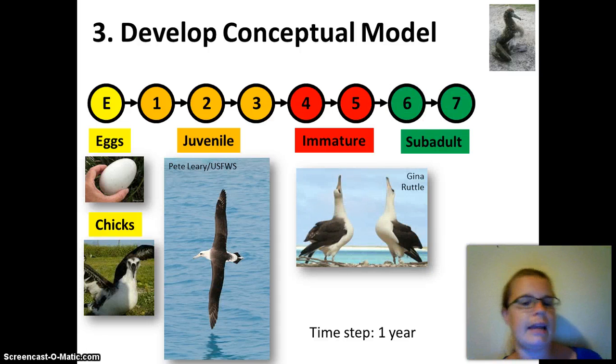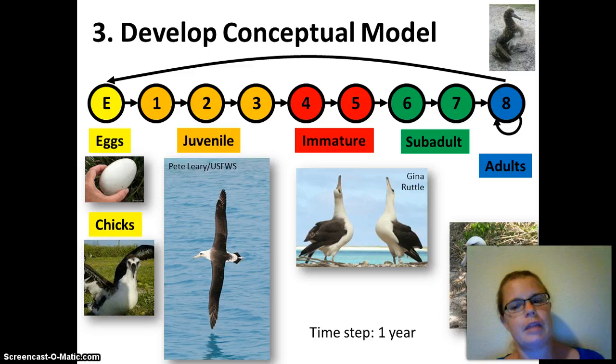And then 6 and 8, maybe they found a mate, but they're not really quite breeding successfully yet. And then 8 and above, they really are able to mate successfully. They might skip a year here and there, but they're usually able to mate successfully and actually stay with the same mate unless their mate is lost, as far as we know. So for our model, we're going to have 9 different stages, E, in years 1 to 8.